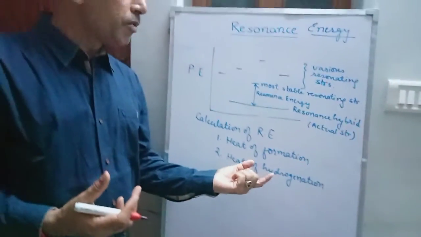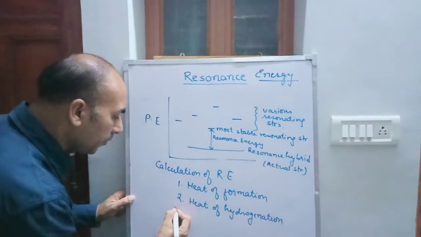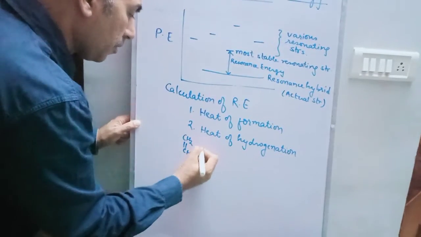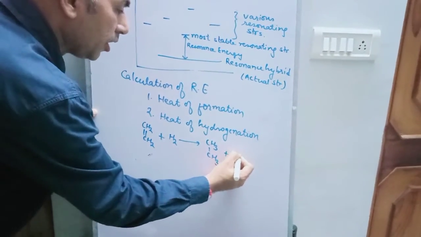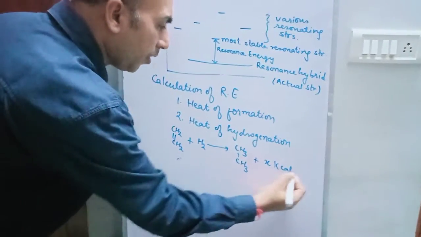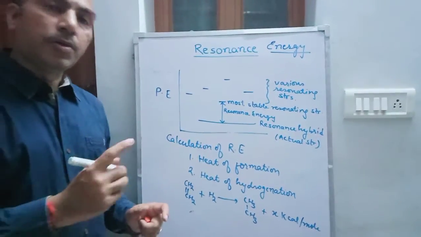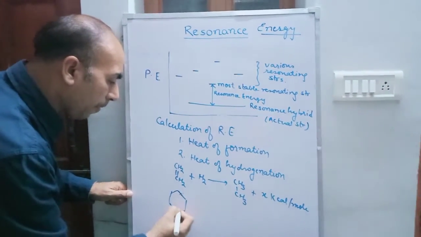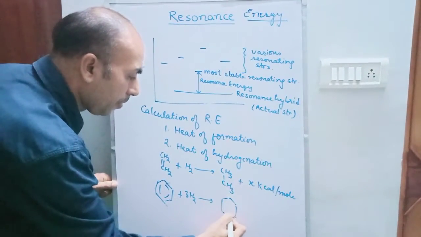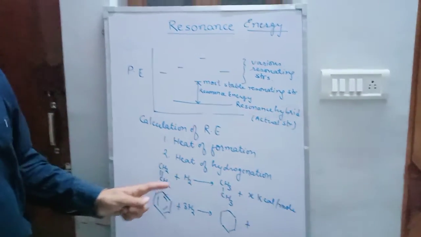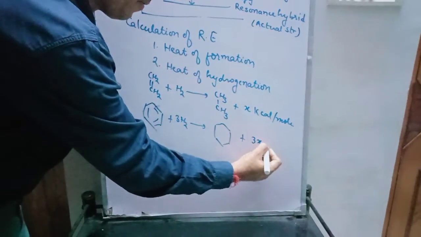See how from heat of hydrogenation we can calculate resonance energy. Suppose there is one double bond and we hydrogenate it. Suppose energy liberated is x kilocalorie for 1 mole, and in benzene there are 3 double bonds. What should be the heat liberated during this? Because there are 3 double bonds, it should be 3x kilocalorie per mole.